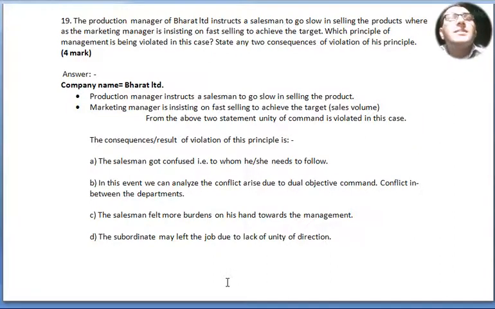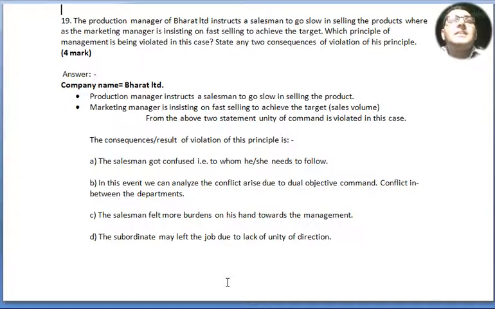Company name: Bharat Limited. The production manager instructs a salesman to go slow in selling the product. The marketing manager is insisting on fast selling to achieve the target sales volume. From the above two statements, unity of command is violated in this case. The consequences of violation of this principle are: point number A, the salesman gets confused, that is, as to whom he or she needs to follow.